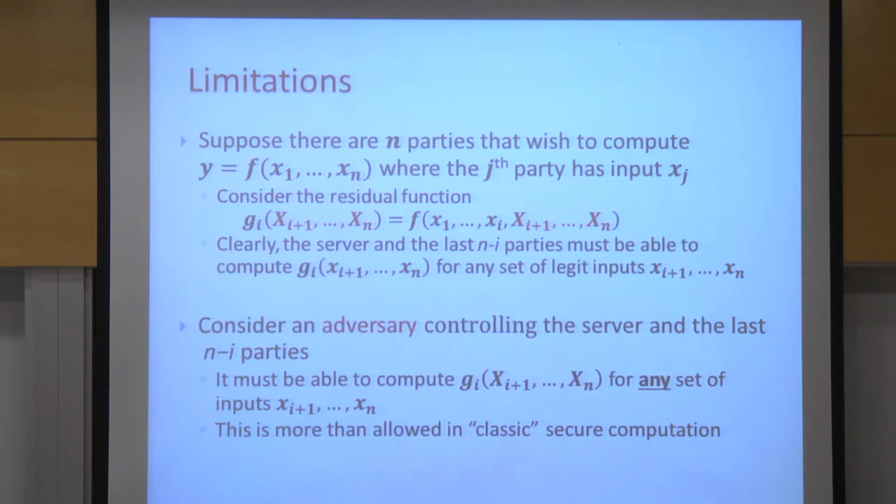And then we run the protocol, see what the output is when these last parties give all input of 0. Then he simulates the protocol when they give an input of 0, 0, 0, 0, up to 1, and so on. So basically, he can learn the output of the function for many variations of the input of the last parties. And this is more than is allowed in the ideal secure model, where only one computation of the protocol is allowed.